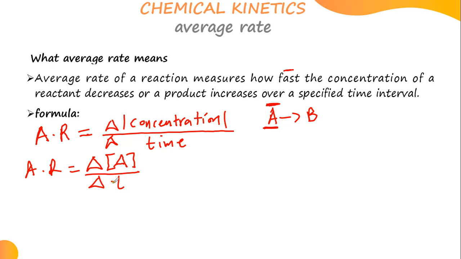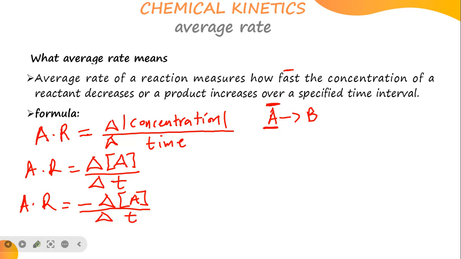Now, this one is decreasing, not so? Before I proceed, are you guys clear? A is decreasing, so we expect a negative. The average rate is equal to negative change of A over change in time. So this is the formula.